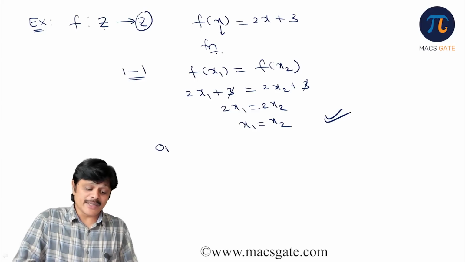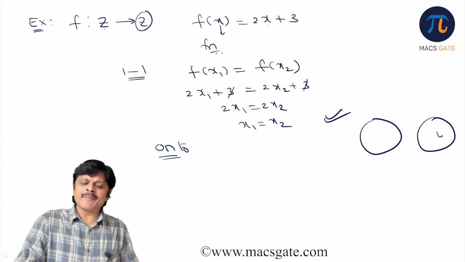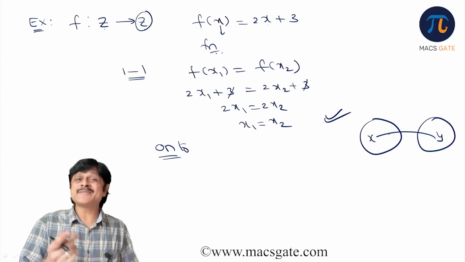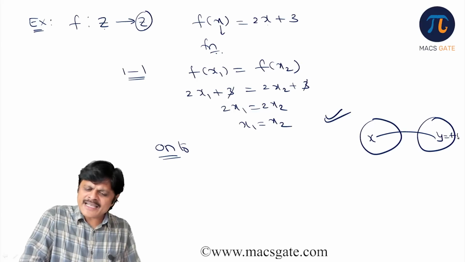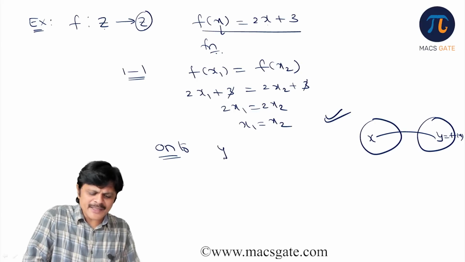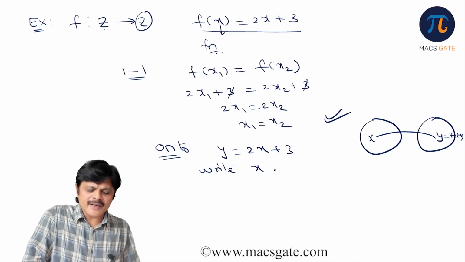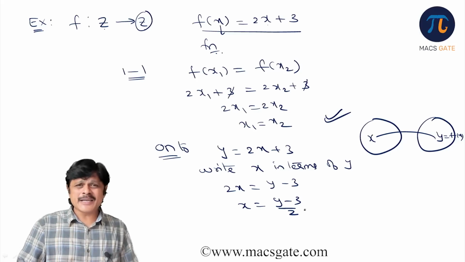Now you want to check whether it is onto or not. See, the idea for onto is, for every element in the codomain, we should be able to find an element in the domain. That is, the pre-image you should be able to find. So originally this f(x), we write f(x) as y. So let us call it y. That is y is equal to 2x plus 3. Now write x in terms of y. Simple calculation. So 2x is equal to y minus 3. That is x equals (y minus 3) by 2.